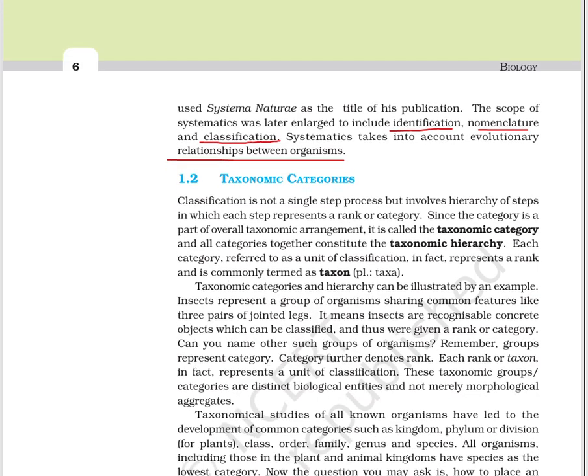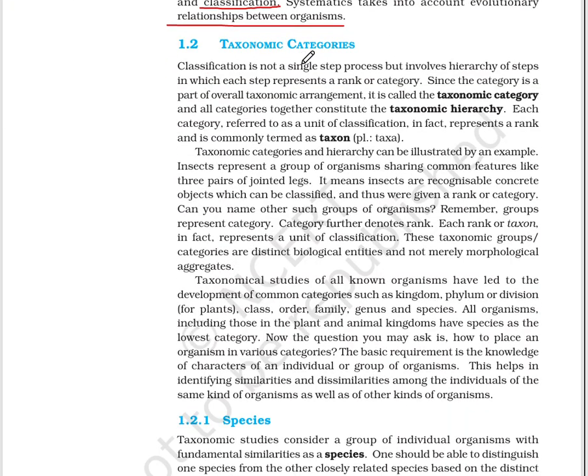Taxonomic categories. Classification is not a single step process but involves a hierarchy of steps in which each step represents a rank or category. Since the category is part of the overall taxonomic arrangement, it is called a taxonomic category, and all categories together constitute the taxonomic hierarchy. Each category is referred to as a unit of classification. In fact, it represents a rank and is commonly termed a taxon. The plural of taxon is taxa.